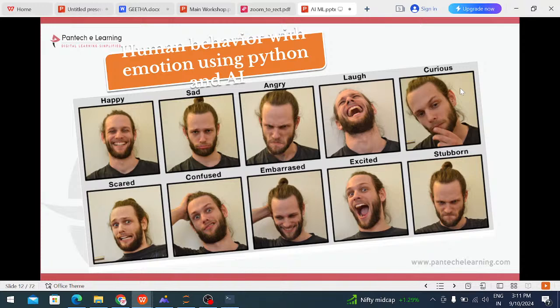This is one more example, human behavior and emotion with Python. There are a lot of emotions, right? The first person is in a happy mode, the second person sad, the third person angry, and the fourth person laughing. Different persons behave with different attitudes. This time also we are using the AI part.